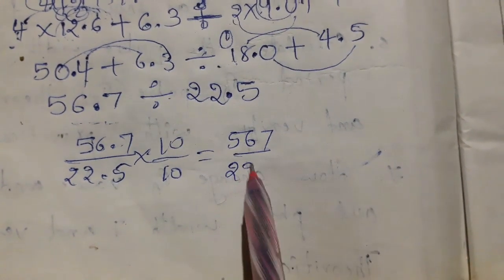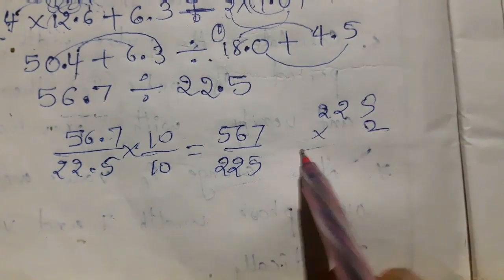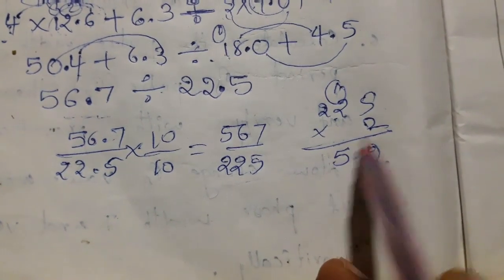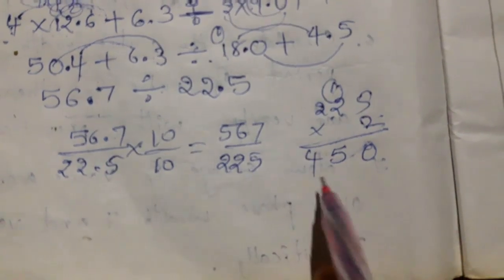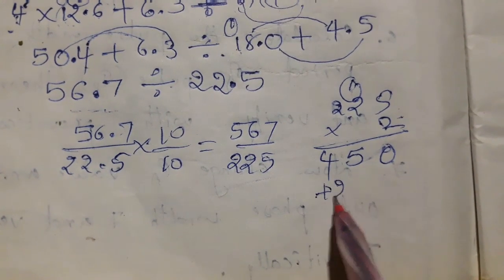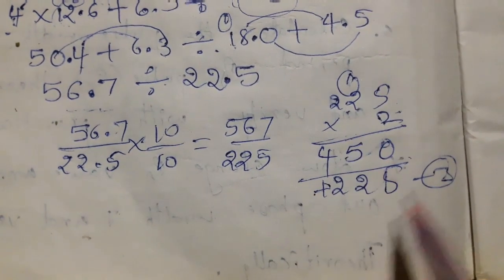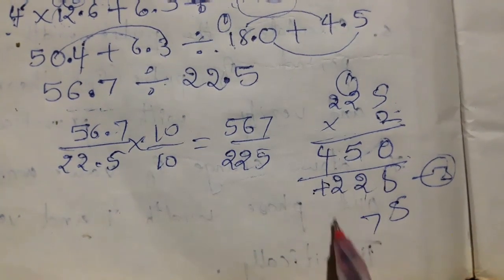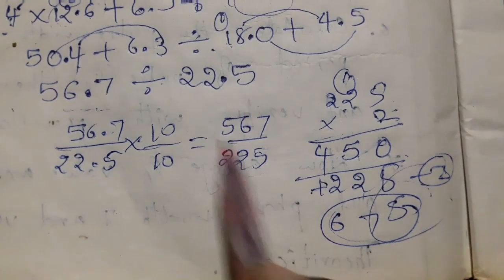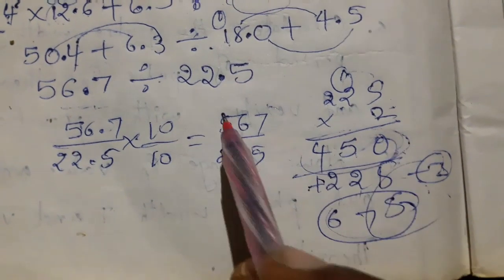Multiplying and dividing with 10, this becomes 567 by 225. Now 225 into 2, 2 5s are 10, 0, 1 is carry, 2 2s are 4, 4 plus 1 means 5, 2 2s are 4, so 450, isn't it? Now add 225 to this, this is 225 3s are, so 5 and 7, 675. So 225 3s are is more than 567. So 225 2s are is less than 567.